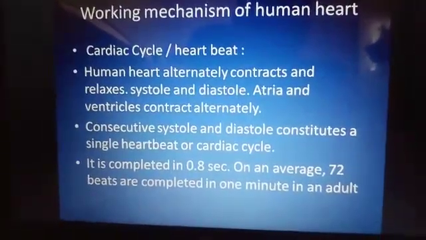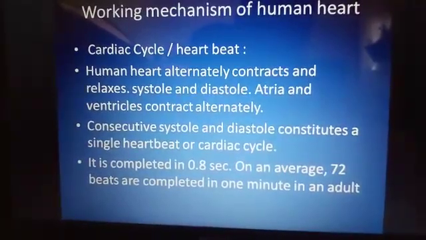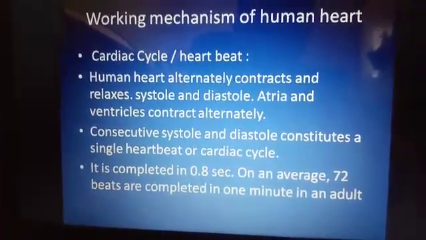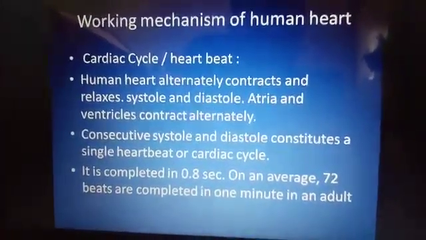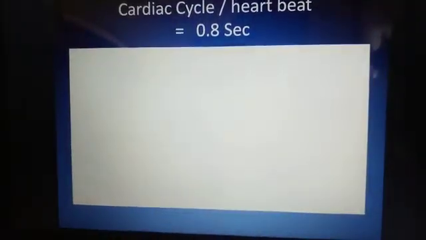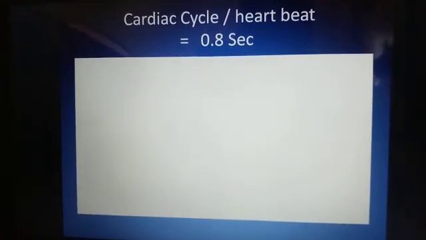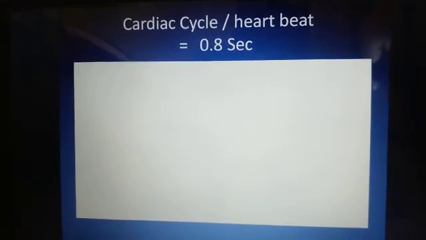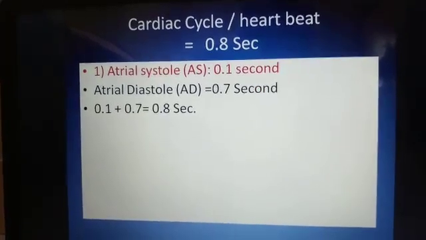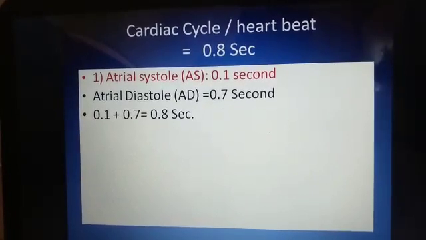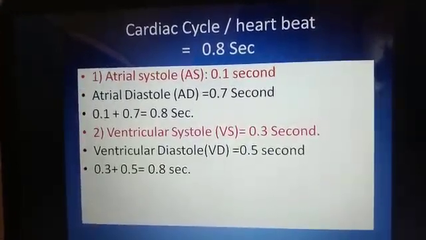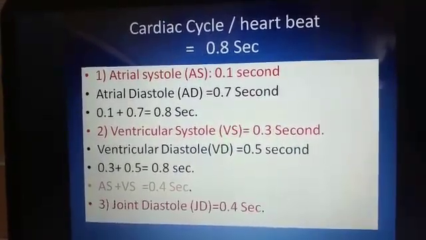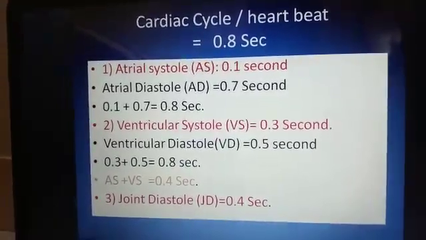In an adult human, in 1 minute, about 72 beats occur, and one beat is completed in 0.8 second. That means the cardiac cycle is completed in 0.8 second. Here you can observe the cardiac cycle, or heartbeat, is completed in 0.8 second and mainly shows three different events. First, atrial systole, which is for 0.1 second. Second, ventricular systole, which is for 0.3 second. And third, joint diastole, which remains for 0.4 second.